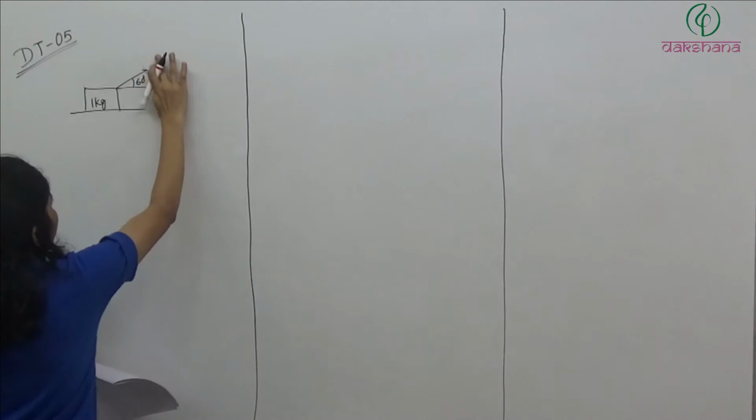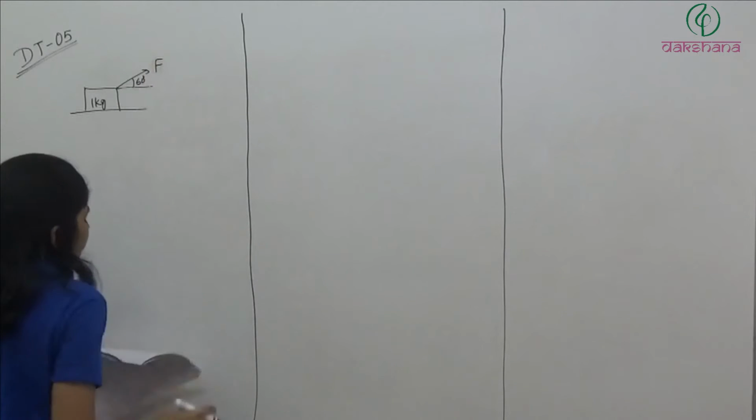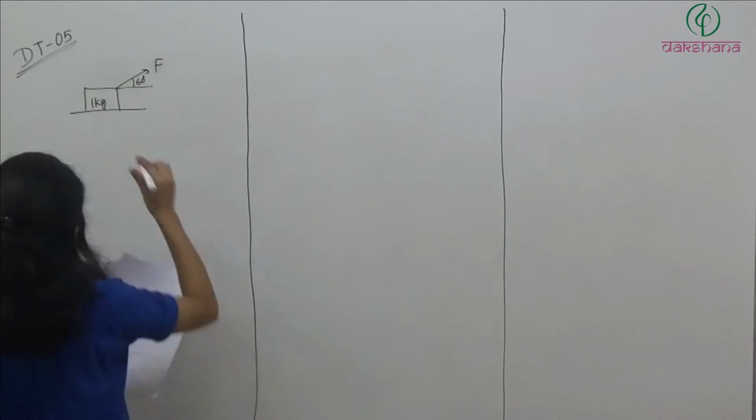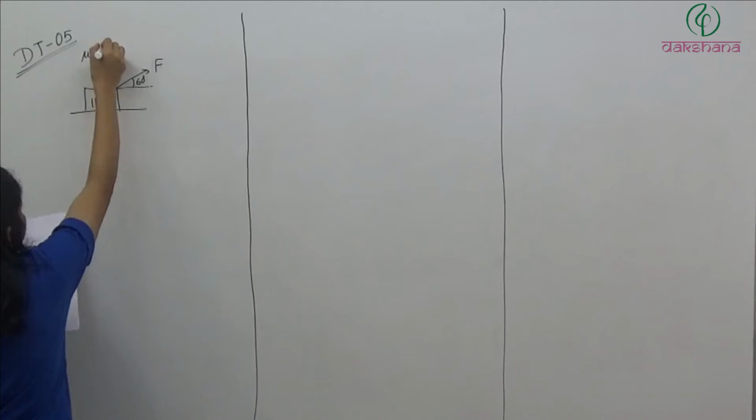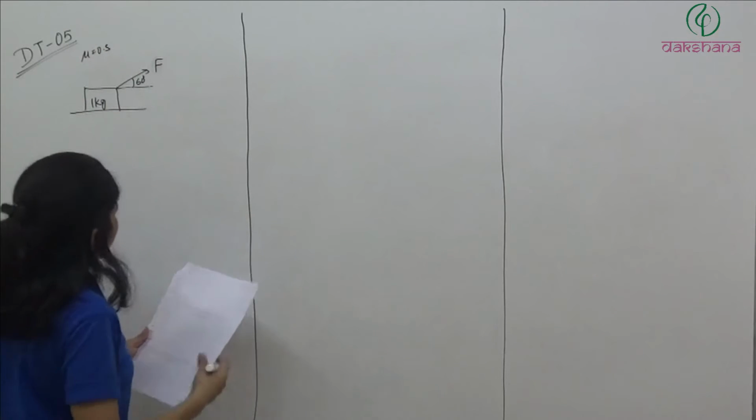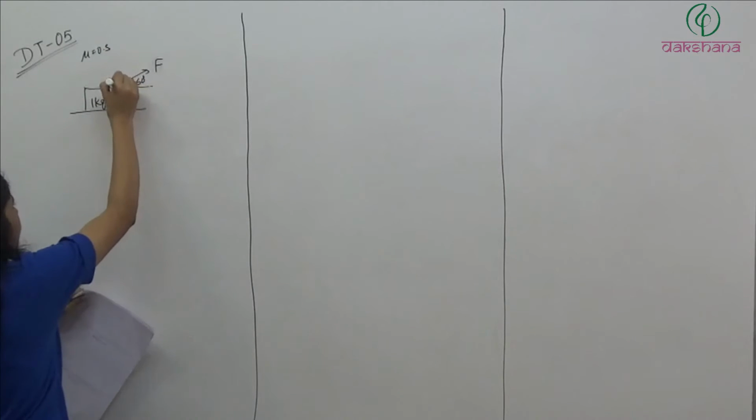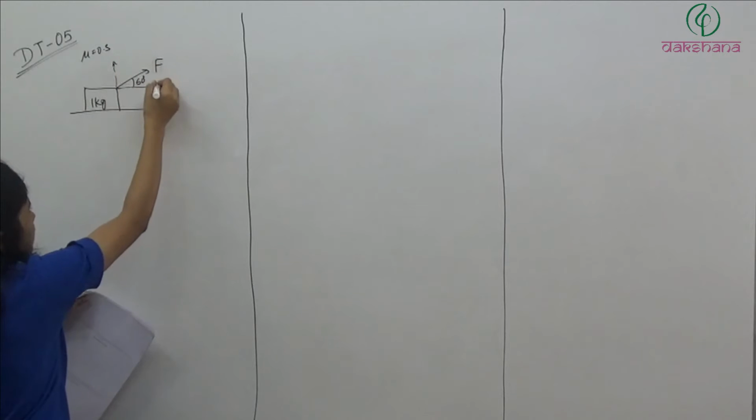So what is the value of force for which it will start moving? We have to find that out. Mu is given as 0.5. Now what will happen when we are applying a force? Its one component will come here. This is f cos theta.